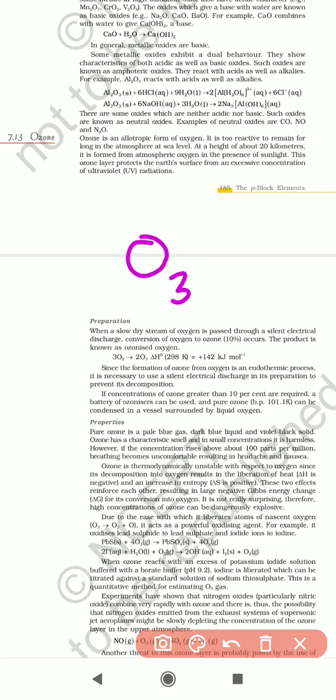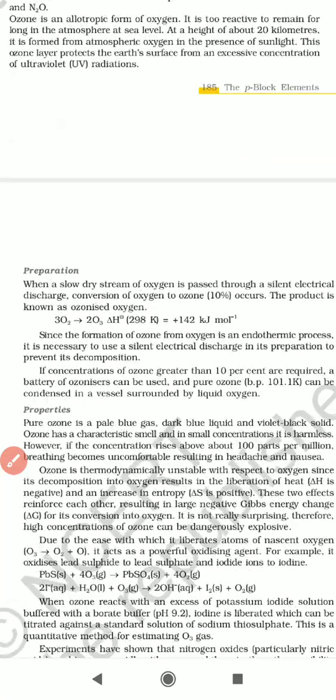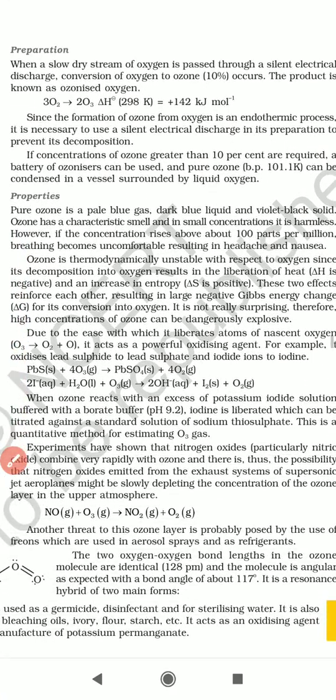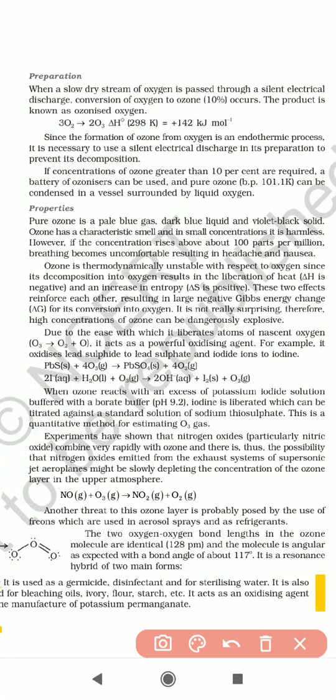Next, the preparation method. How can you prepare ozone? Let us see that. When a slow dry stream of oxygen is passed through a silent electrical discharge, conversion of oxygen to ozone occurs.